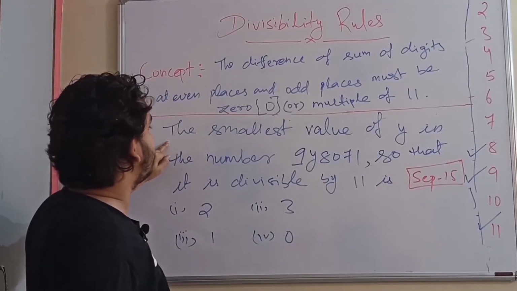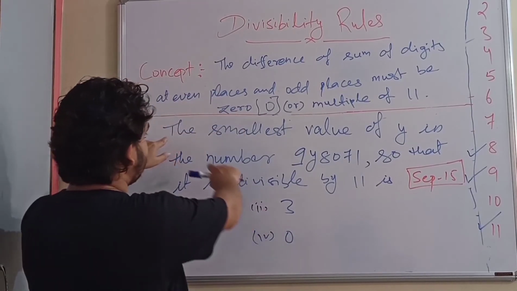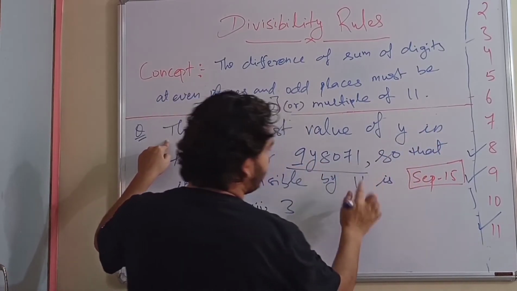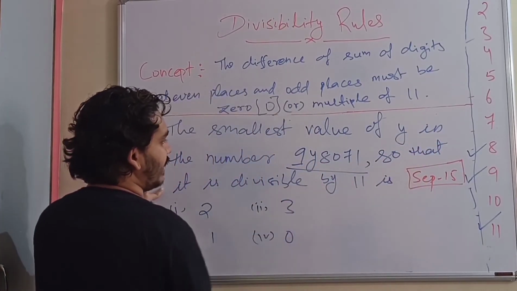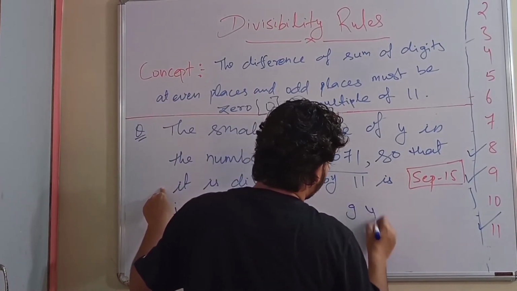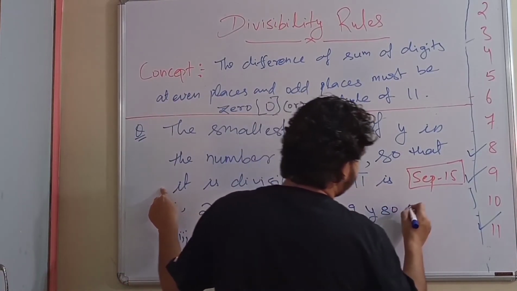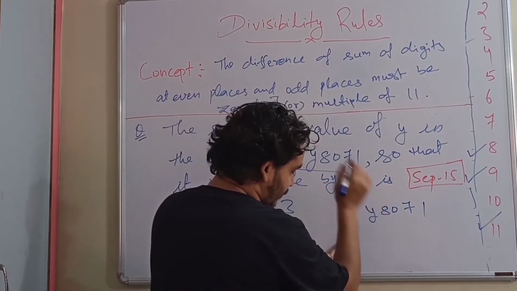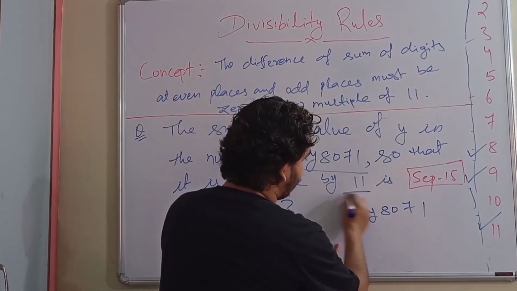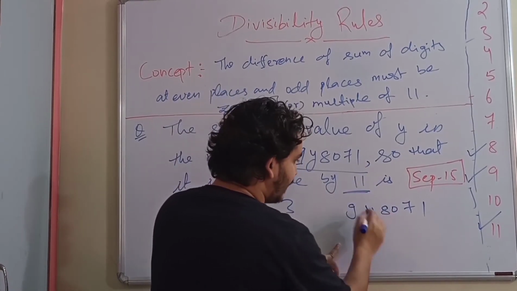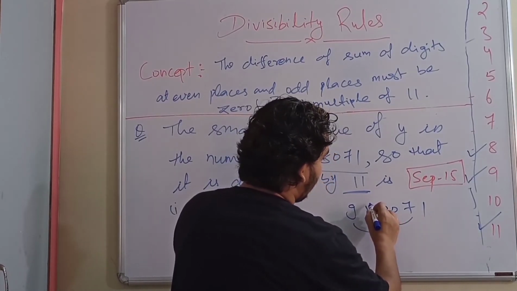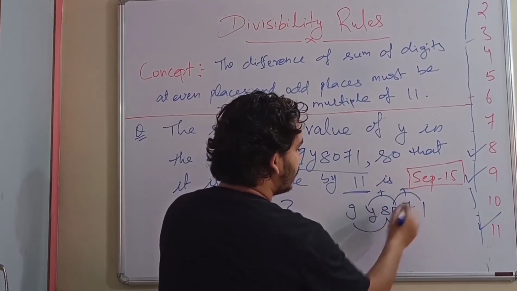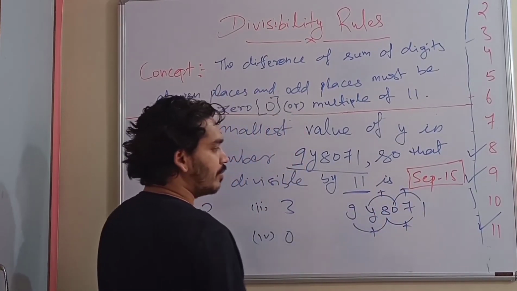Another question based on the divisibility rule of 11. The question says: find the smallest value of y in the number 9y8071 so that it is divisible by 11. The divisibility rule of 11 says that the difference of the sum of digits at even places and odd places should be 0 or a multiple of 11.